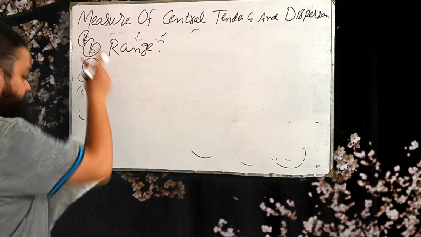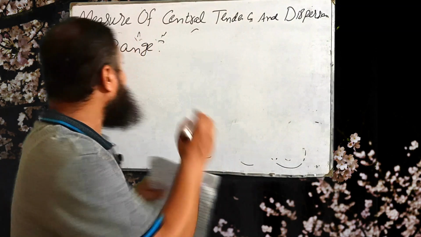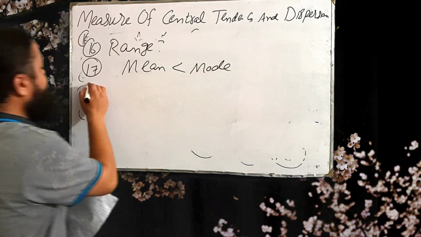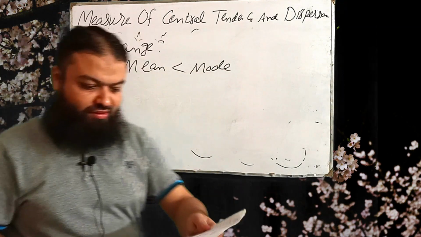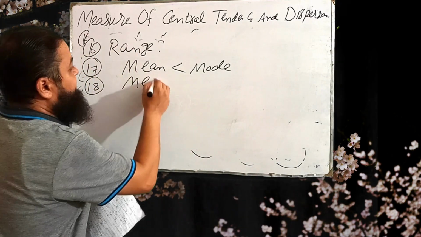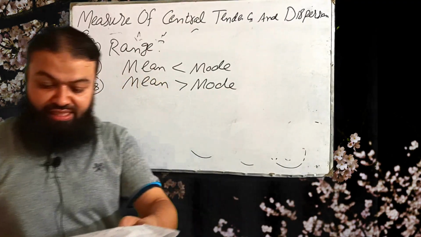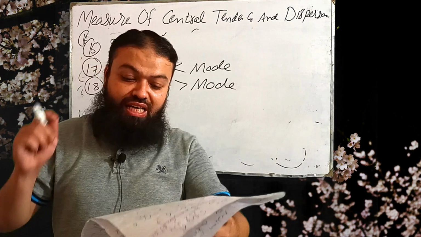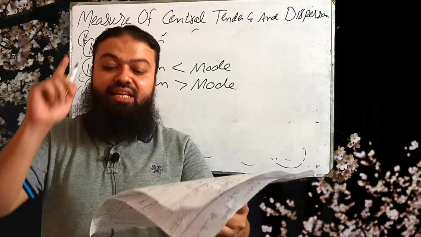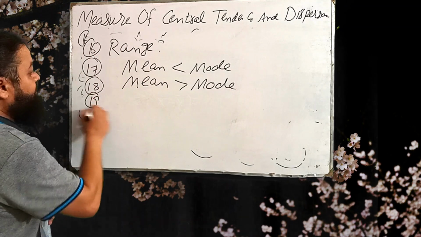Now number 17. For a negatively skewed distribution, mean is less than mode. Number 18. For a positively skewed distribution, mean is always greater than mode. Number 19, a very important one. Suppose a large number of students take a test and every single student gets exactly half of the answers correct. Then what will be the value of standard deviation? That will be 0.